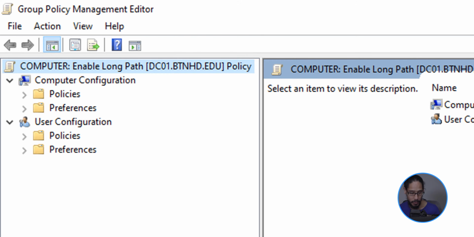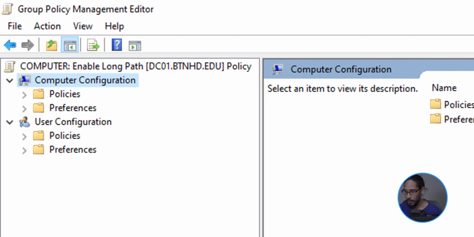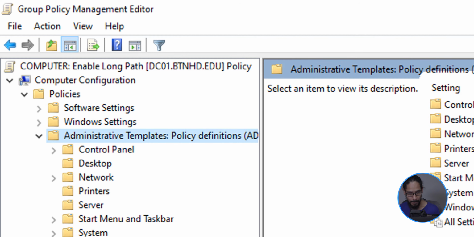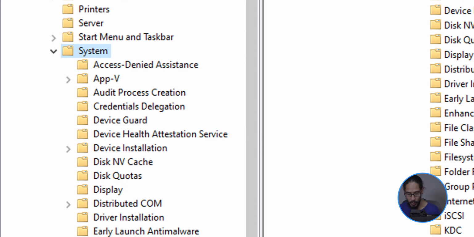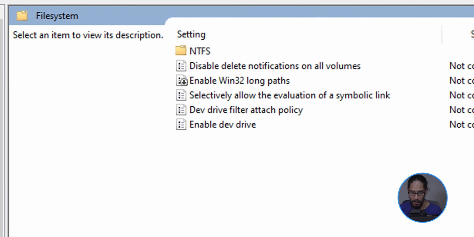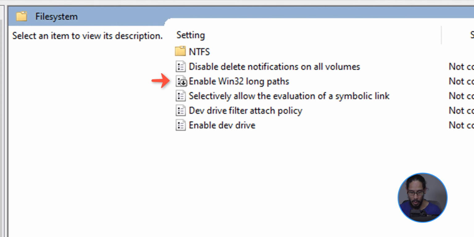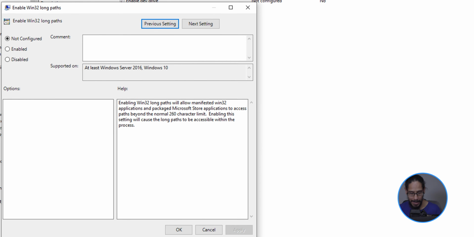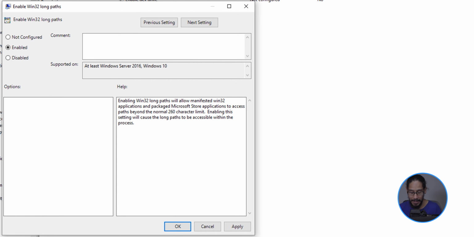So we are going to go into the Computer Configuration. Let's double click on Policies, then Administrative Templates. From here, we're going to double click on System, and within System, we're going to click on File System. The one that we want to configure is Enable Win32 long paths. So select it, that is the one that we want. Let's double click on it, and all you have to do is just enable. It gives you a nice description of what we're going to be doing beyond the normal 260 character limit. I don't know why you would want this, but hey, this is it.